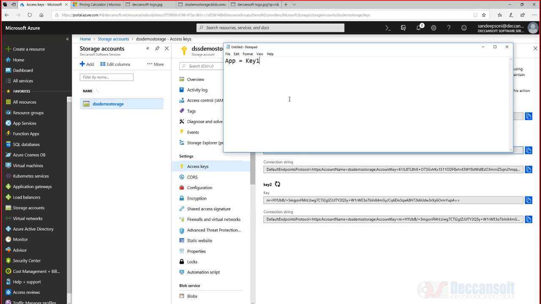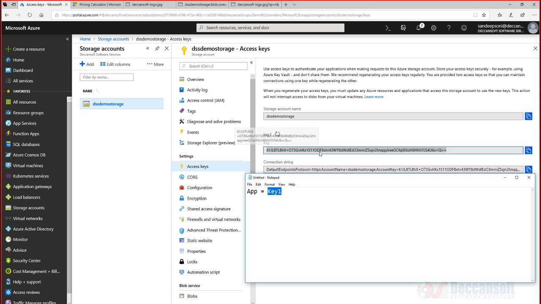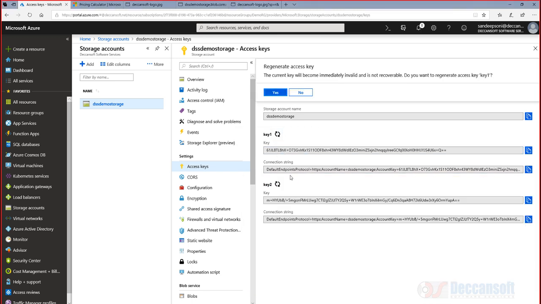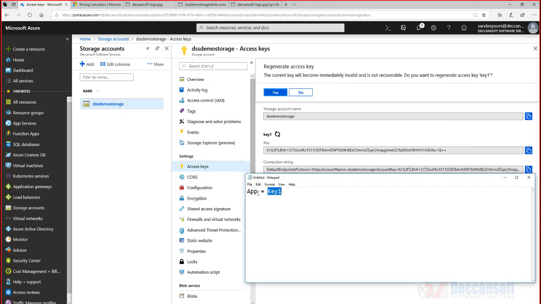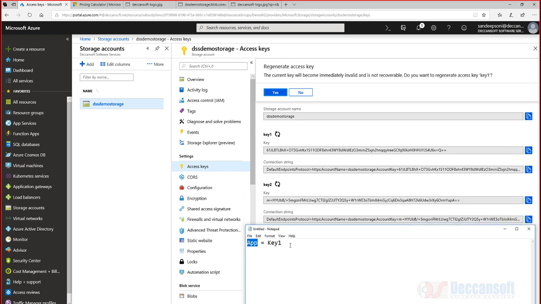So we can keep changing the key, but my application is already running and it is using key 1, and if I regenerate key 1, it becomes a new key. The moment it becomes a new key, my application will go down. It will not work anymore because it is already using key 1. So whenever we are regenerating the key, what we do is we first change the application from key 1 to key 2.